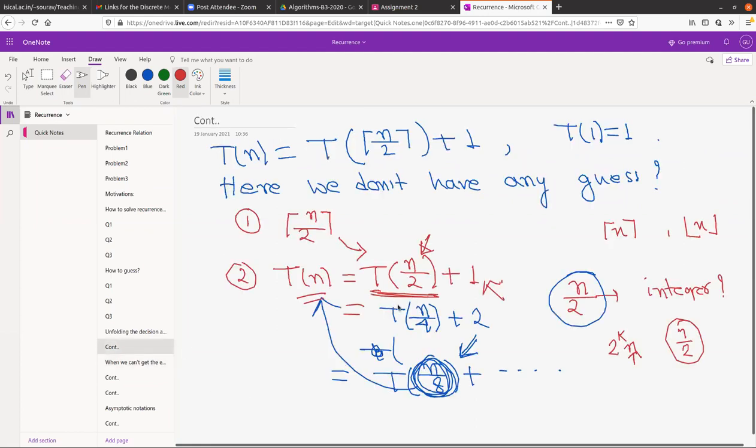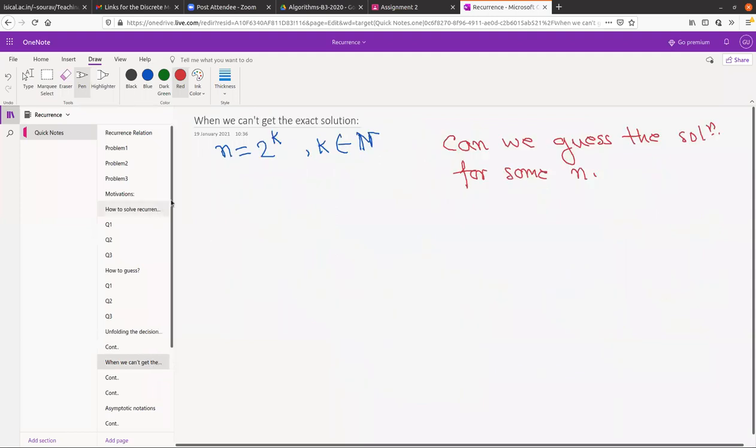Because our problem was that when dividing by 2, we don't know if that thing is an integer or not. What if we just remove that case? We have taken n equals 2 to the power k, as you suggested before. So for that we can actually do the unfolding of the definition, right?